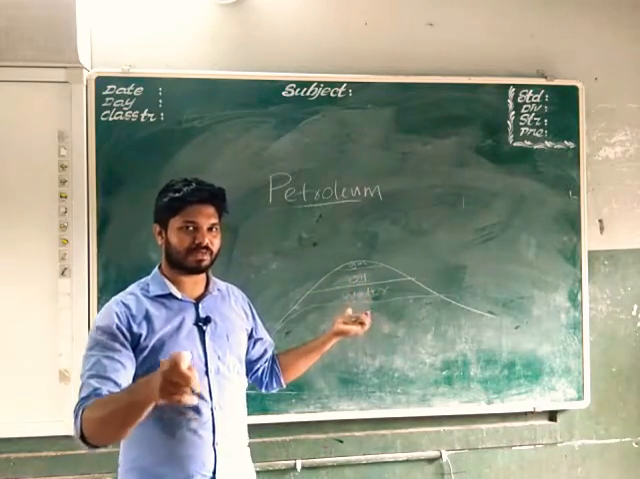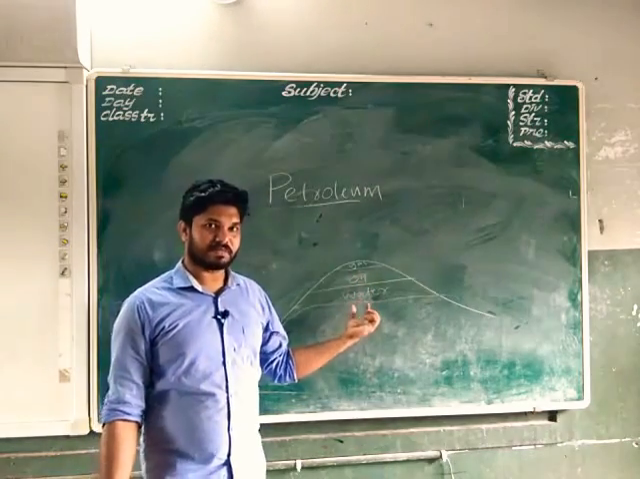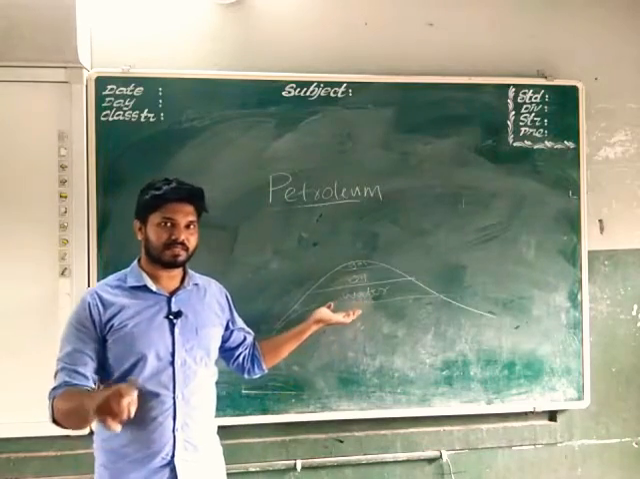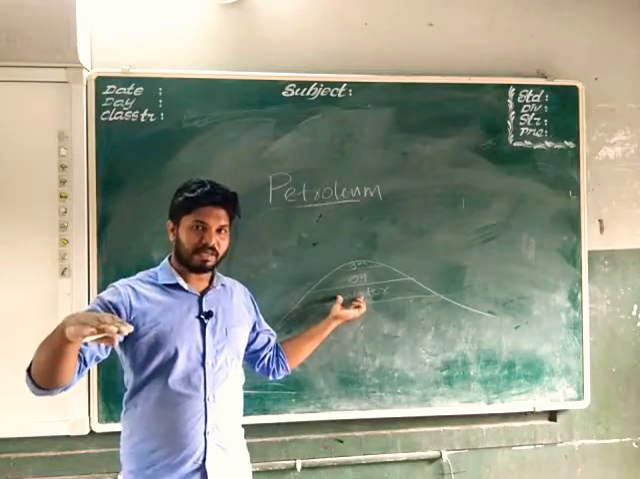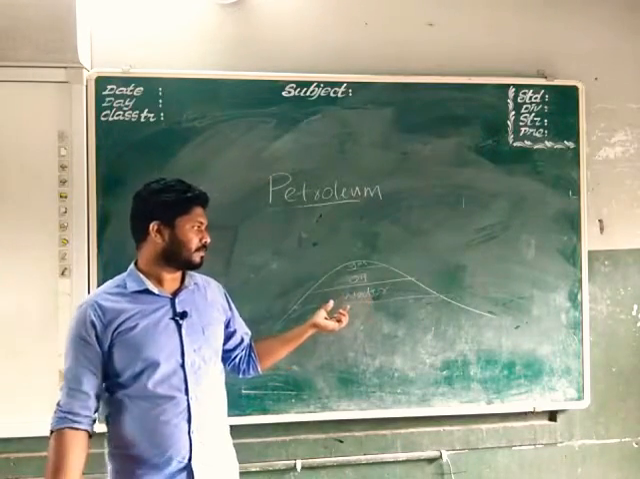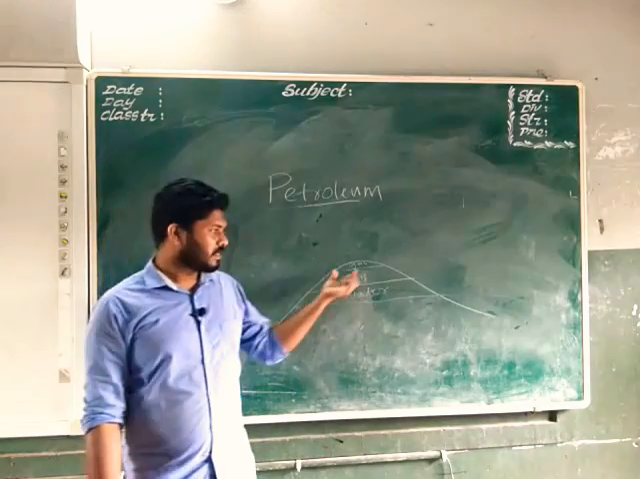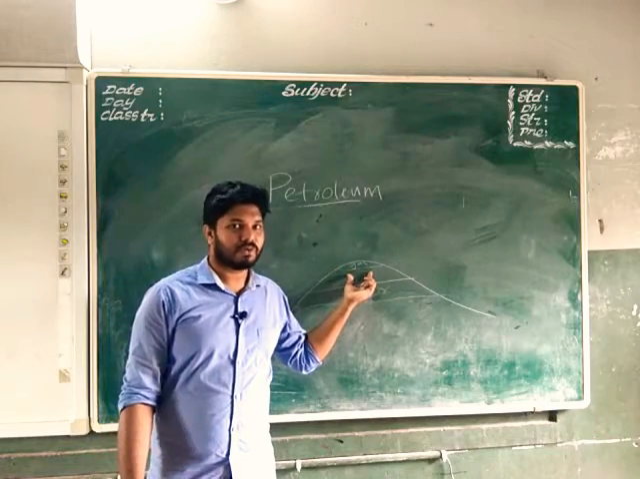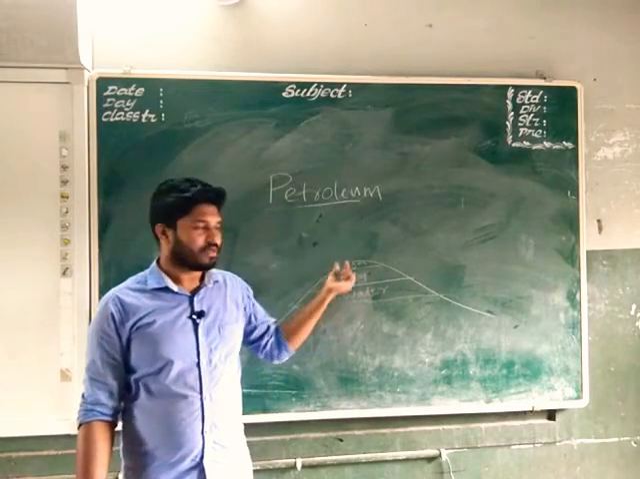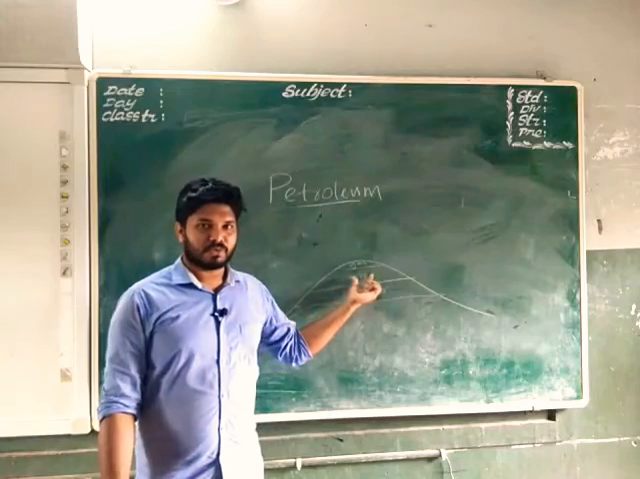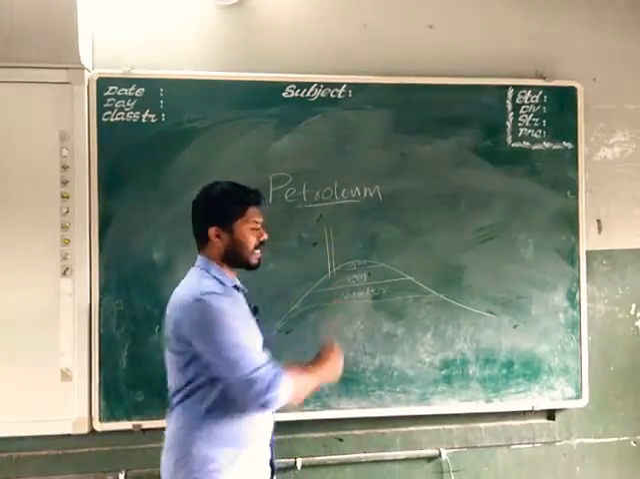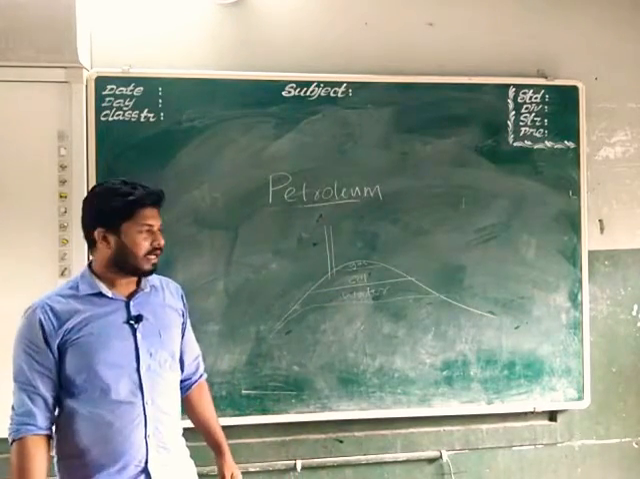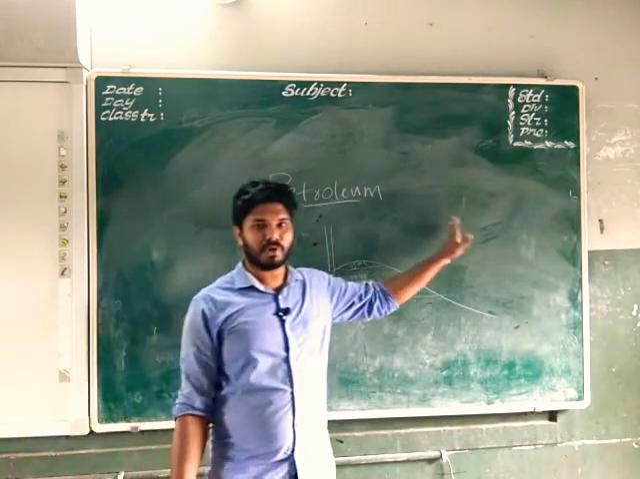So you can expect a question: why is oil always found above the water? That's the answer. Oil is lighter in weight, that's why it is floating above the water. And there will be gas also along with the oil. So this oil is petroleum, and we will take this petroleum out by different mechanisms, and it is brought into a petroleum refinery.